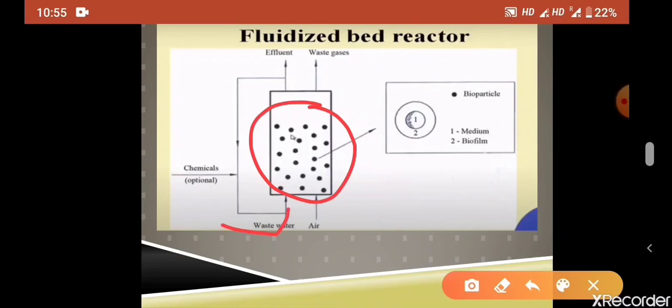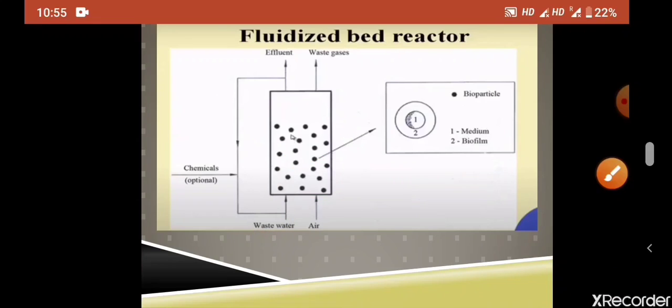And in this reactor we pass fluid at very high velocity, so that there will be some kind of axial force which is more than the gravitational force. Then what will happen? Then particles will detach from each other, and this is possible when we pass the fluid at very high velocity.